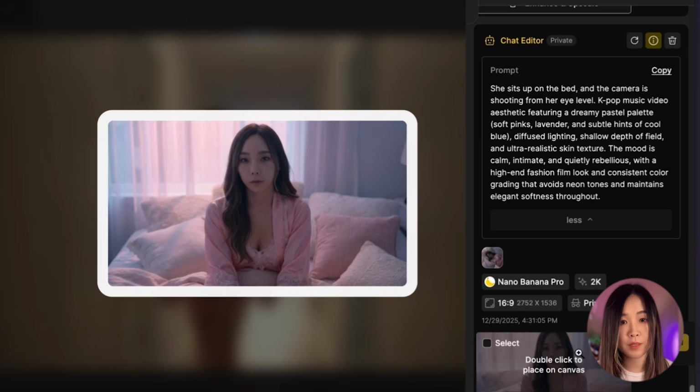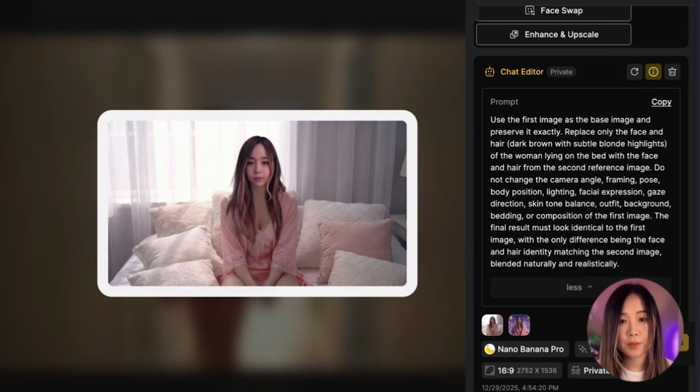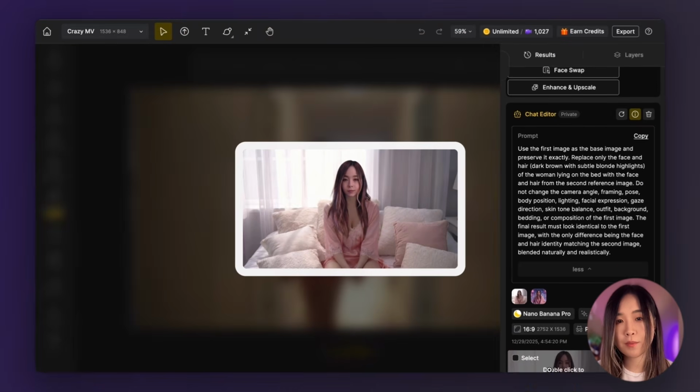face drifting. When that happens, I simply use chat editor and upload both the image we want to change and also the face of the character, and use the face swap or correction prompt like this to bring her back to the look I want. This step is important if you care about consistency and don't want the character to slowly change over time.